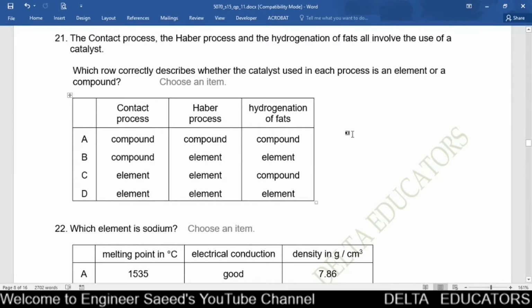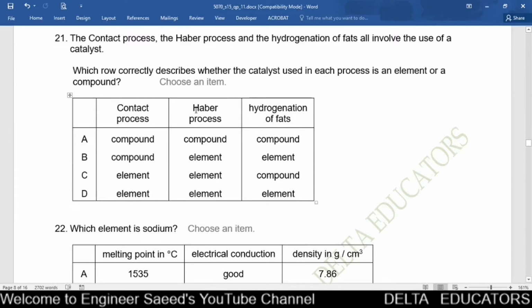Question number 21. The contact process, the Haber process, and the hydrogenation of fats all involve the use of a catalyst. Which row correctly describes whether the catalyst used in each process is an element or a compound? In the contact process, we use vanadium pentaoxide as a catalyst. Vanadium pentaoxide is a compound. Compound is given in options A and B, so possible options are A and B.